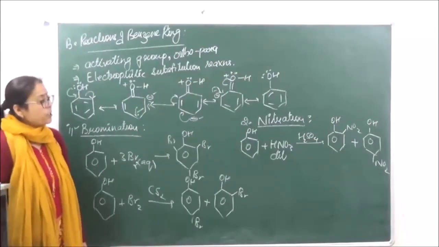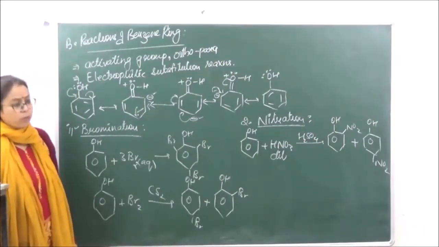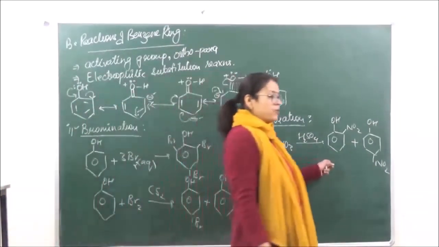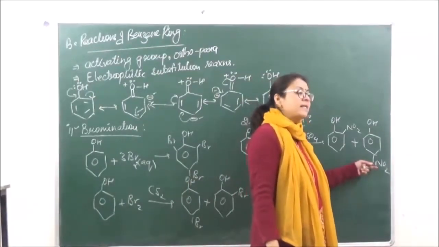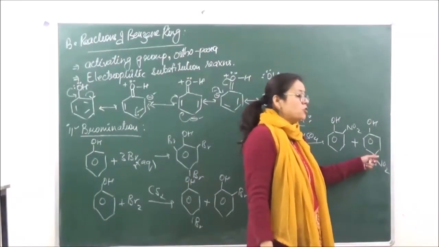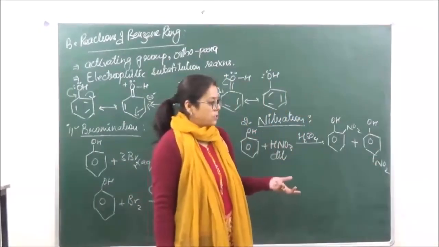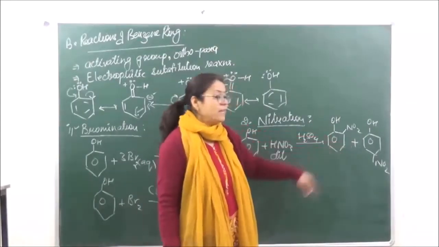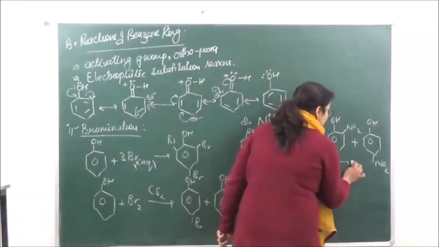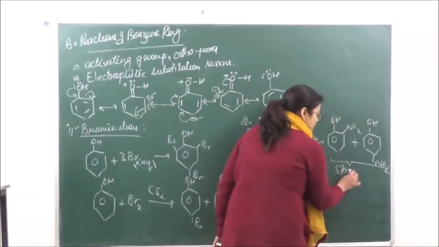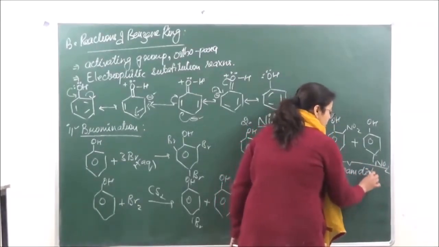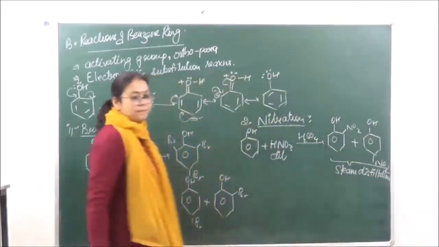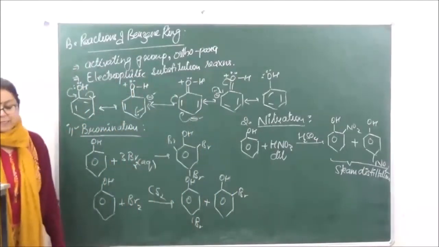Now both of these are going to have a great difference in their boiling points, because in case of ortho there is going to be intramolecular hydrogen bonding, and in case of para there is intermolecular hydrogen bonding. So the para isomer is going to have a higher boiling point, okay? And ortho will have a lesser boiling point. So when we need to separate both of these, they can be easily separated by steam distillation.